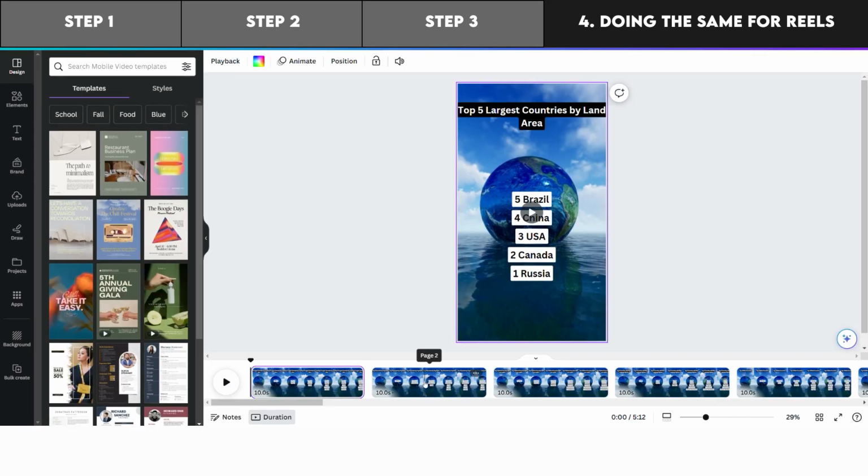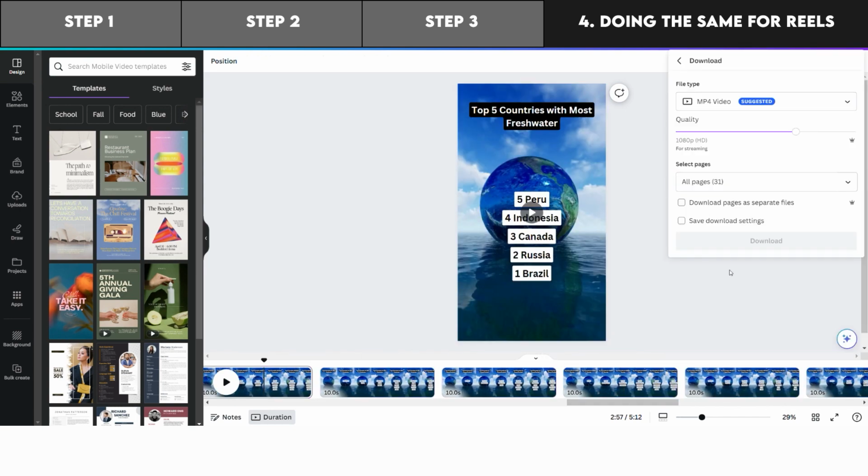Number 6, same as before, you bulk create. Review the assets and download to your computer.